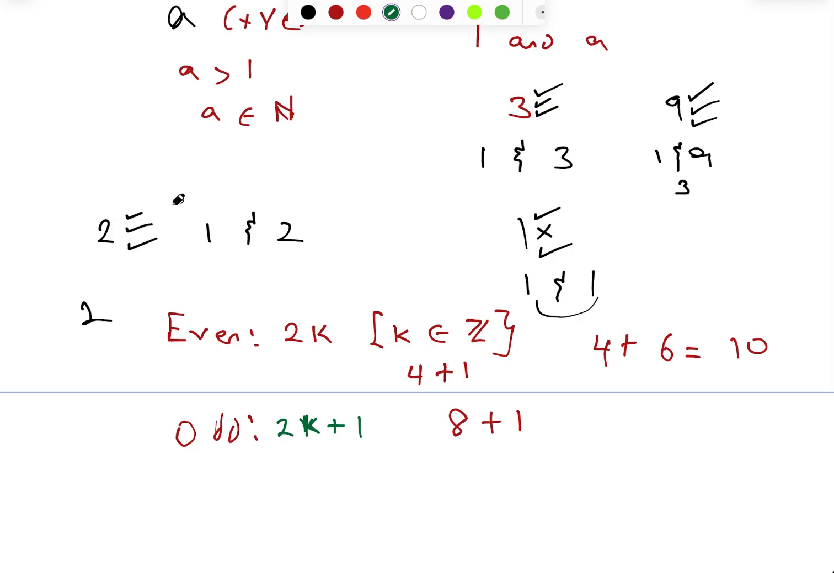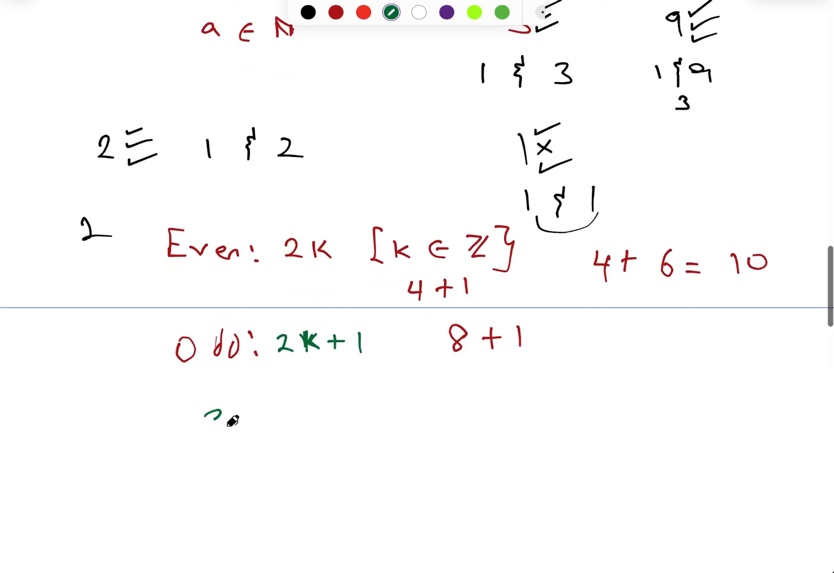So back to what I was trying to explain here. Even number plus even number will give even number. But even number plus odd number will give odd number. Even number times even number will give even. Even number times odd number will also give even. So take note of all of these things.